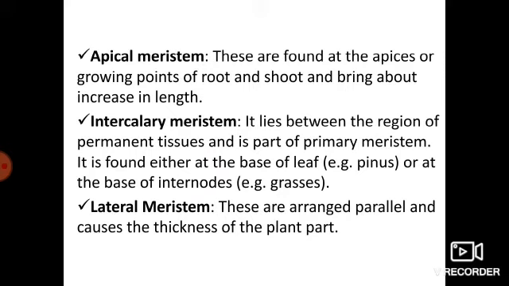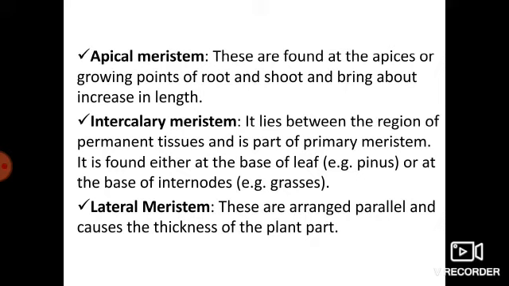Then the intercalary meristem is located at the nodes. Then the lateral meristem is located laterally on the stem. Let us see one by one.